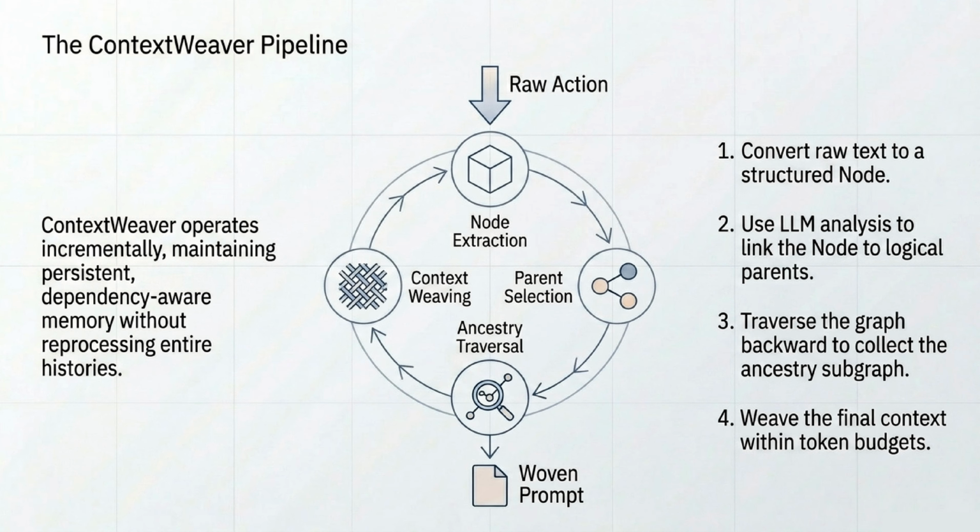So, how does it work? The ContextWeaver pipeline operates incrementally and has four main steps. First, it converts raw text into a structured node. Second, it uses LLM analysis to link that node to its logical parents. Third, it traverses the graph backward to collect an ancestry subgraph. And finally, it weaves this final context together so it perfectly fits within our token budgets.